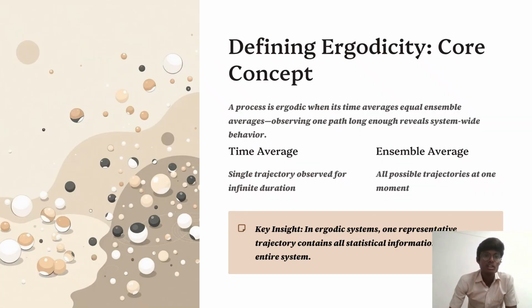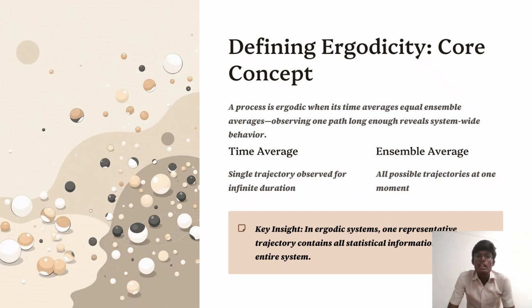Next, we will discuss the core concept of ergodicity. What is ergodicity? A process is ergodic when its time average equals the ensemble average. Observing a path long enough reveals the system-wide behavior. This is called the ergodic core concept. In the ergodic core concept, there are two types: time average and ensemble average.